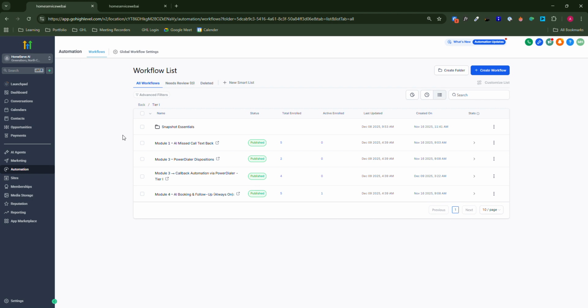So, for example, I am the business owner and there is a customer, and I am busy doing my work. The customer calls in and I'm not able to pick the call. In this scenario, what happens? The AI missed call text back automatically sends a text back to the customer. Now there are different scenarios.